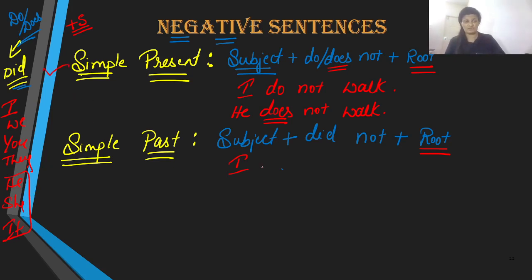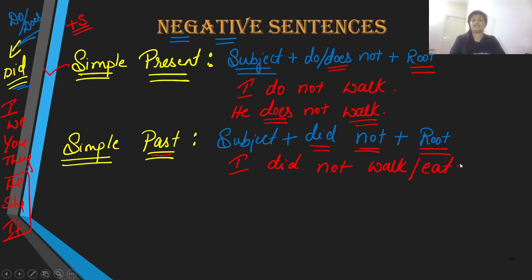So if we take the subject, be it I, we, you, they, he, she, it, or any other noun, we are going to bring in did not. I did not, and here the root verb. Even though it is past tense, we are not going to bring in the past form because we have used did. And when we use did in a statement, it is supposed to be your root verb. And the root verb is walk, or if you're planning to use the verb ate, it's not ate. The present tense of ate is eat.